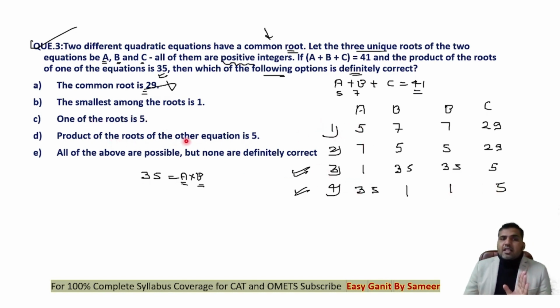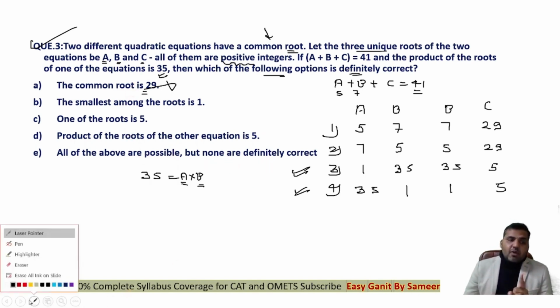Product of the roots of the other equation is 5? See that, in none of the cases is the product of the roots of the equation 5. Only in case 4, the product of the other roots of the equation is 5, but in none of the other cases it is true. So D is also eliminated. All the above are possible, but none are definitely correct?